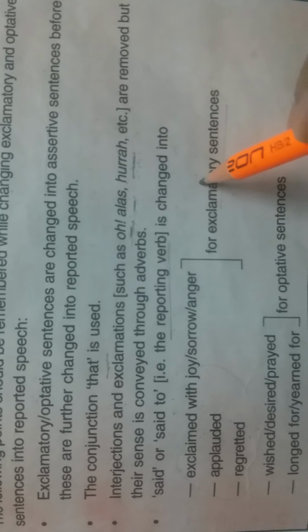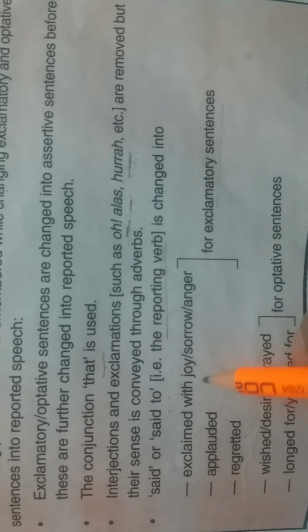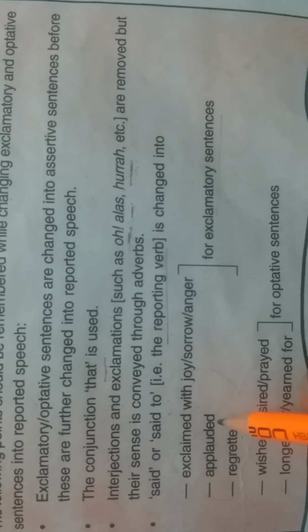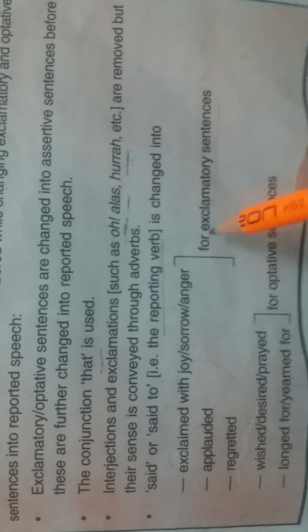There is a little bit of difference between exclamatory and optative sentences. In exclamatory sentences, to express a feeling of joy, we use exclaimed with joy as a reporting verb. For expressing a feeling of sadness, we write exclaimed with sorrow. And for anger, angrily remarked. Or applauded for appreciation and regretted for a feeling of guilt or regret.